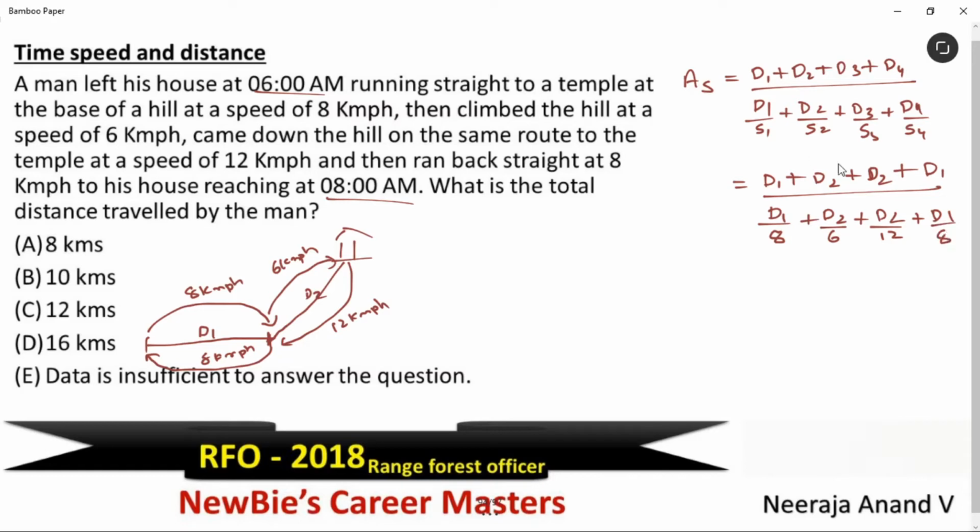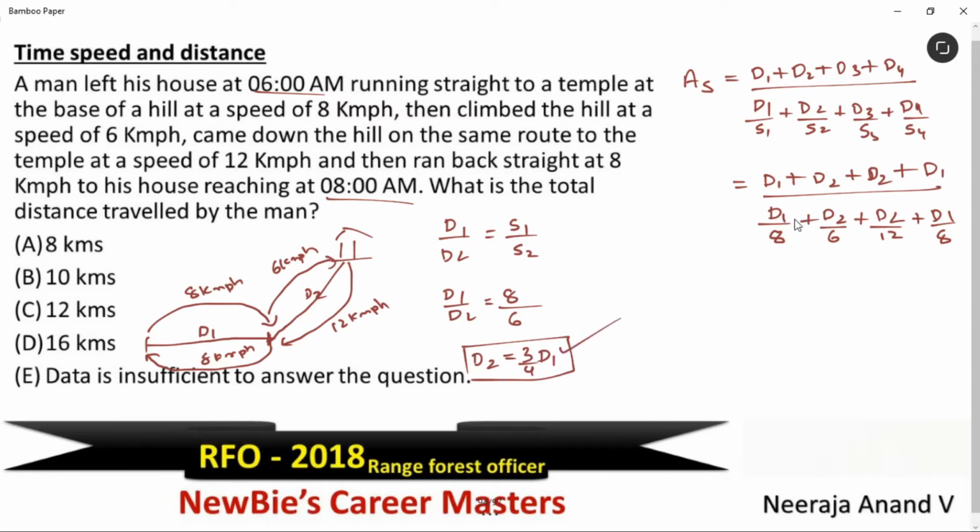Am I clear? Here, to simplify this equation, we need to convert this to one variable. How do we convert it? Think. See, distance and speed are given, right? What is the relationship between distance and speed? Directly proportional. We can take the formula d1 by d2 is equal to s1 by s2. d1 by d2 is equal to, from here to here it is 8 km per hour, from here to here it is 6 km per hour. Check here. We can write d2 as 3/4 of d1.